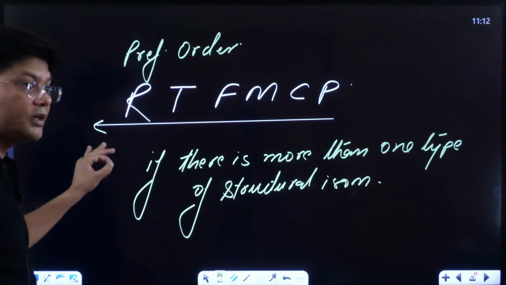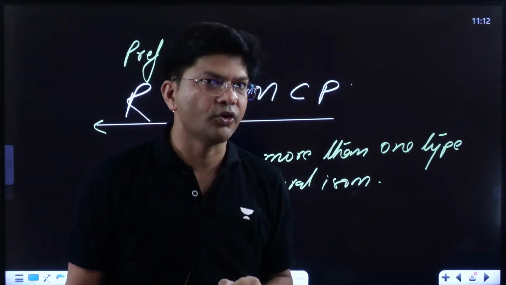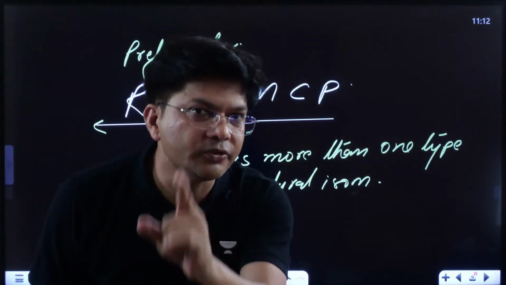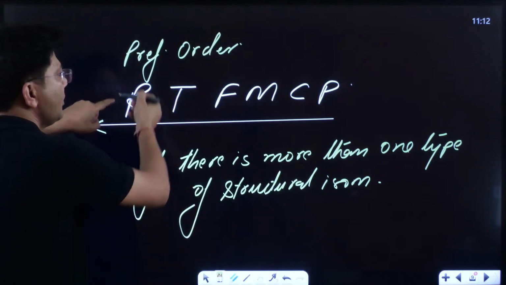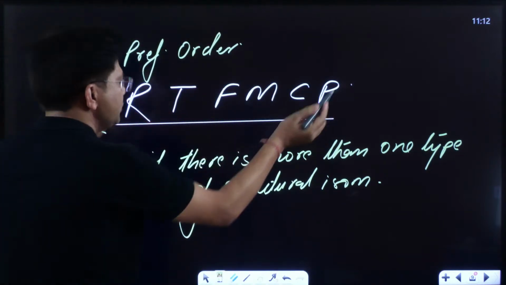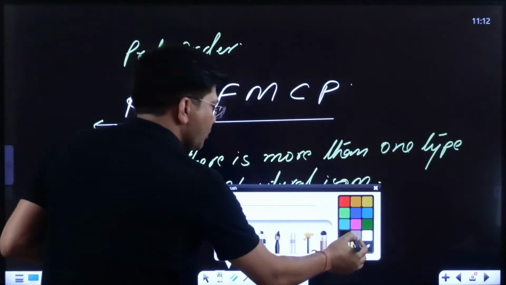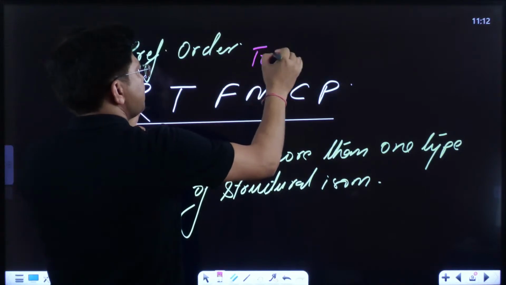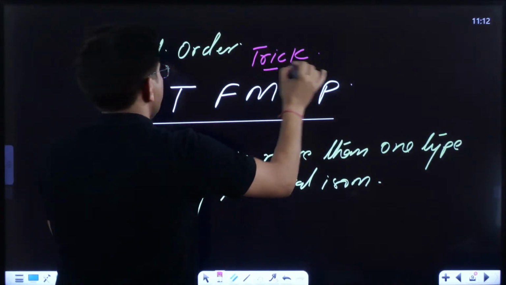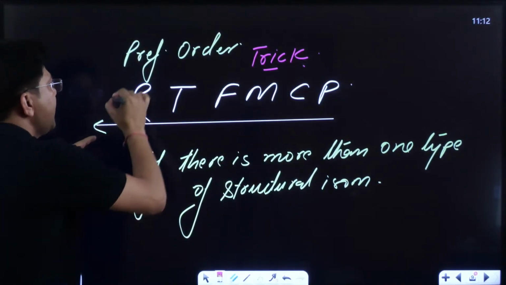Now, it's very tough to remember this preference order. So what to do? Now see, RT means you can say right. Let me give you the trick. The trick is right.